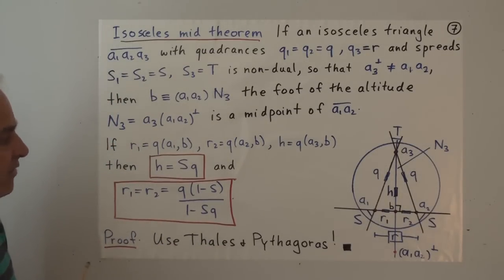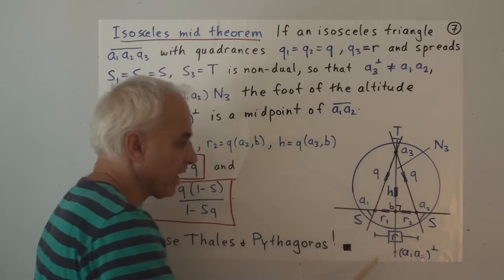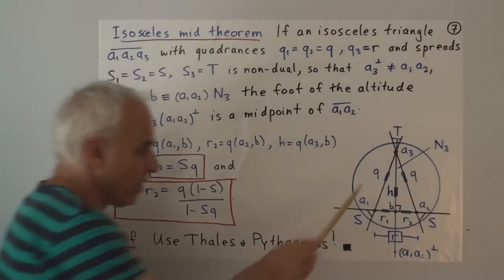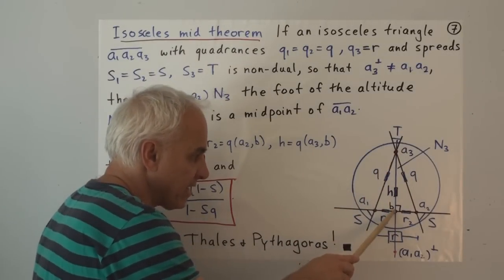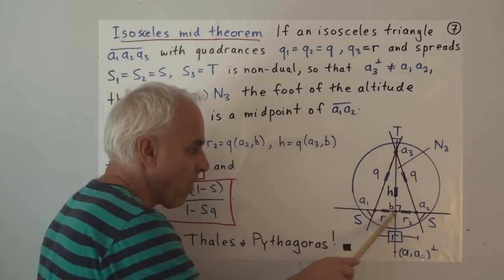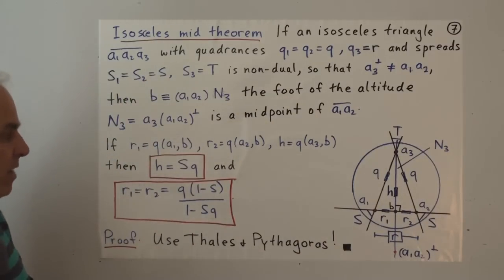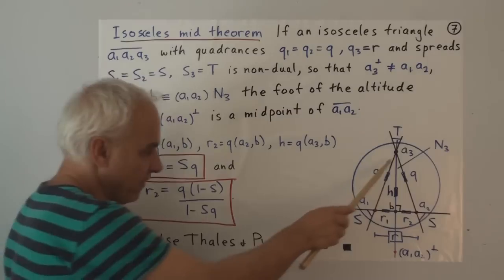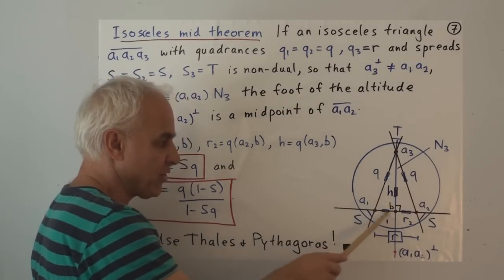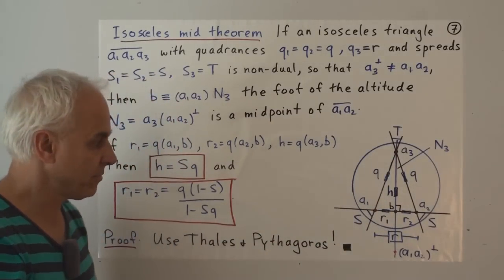Well, I'll give you an idea of what's really going on, is that we can always drop the perpendicular. We can call that point B. That side is H, that side is Q. So this R1 can be found by Pythagoras' theorem. If you have two of the three quadrances in this right triangle, then you can calculate that third quadrance.